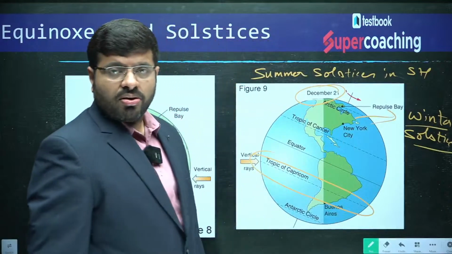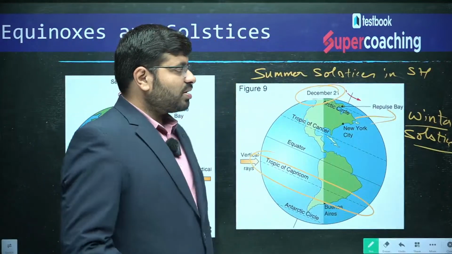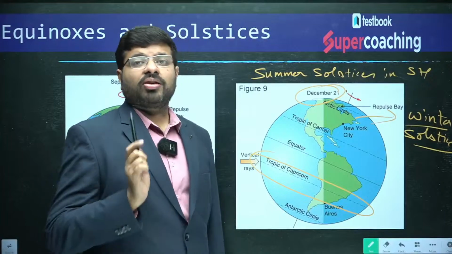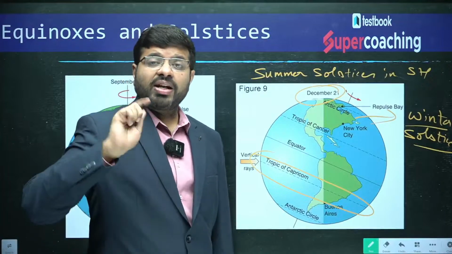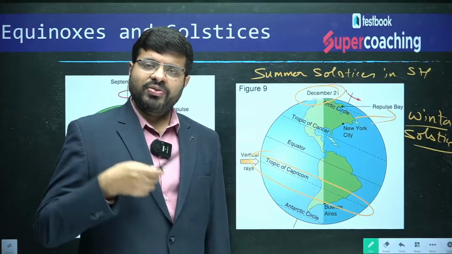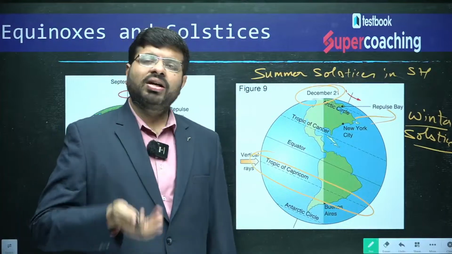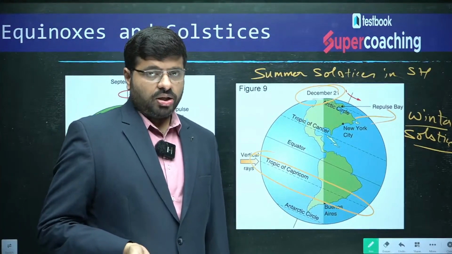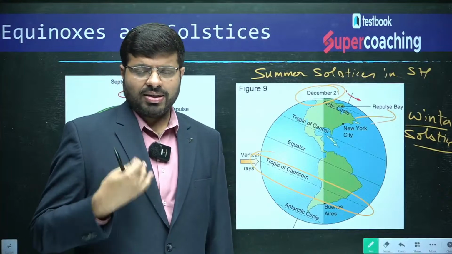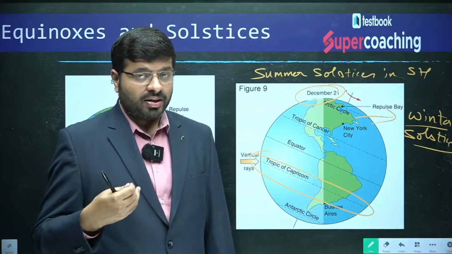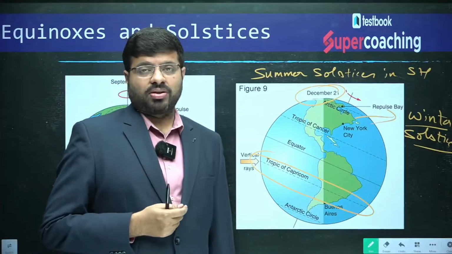Winter solstice, no, it is not winter solstice throughout the globe, it is only for the northern part of the globe. Majority of the land happens to be in the north, that is why most of the people associate that with the winter solstice. It is only in the few parts of the land in the southern hemisphere, because land is very less there, that is where it is called as summer solstice.